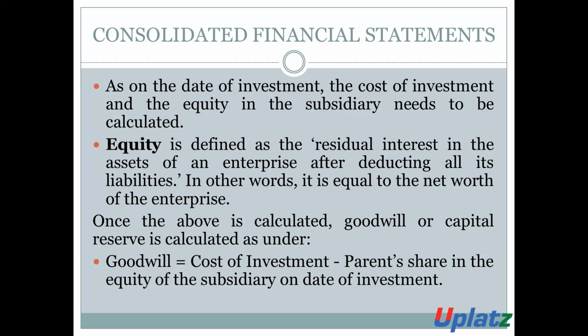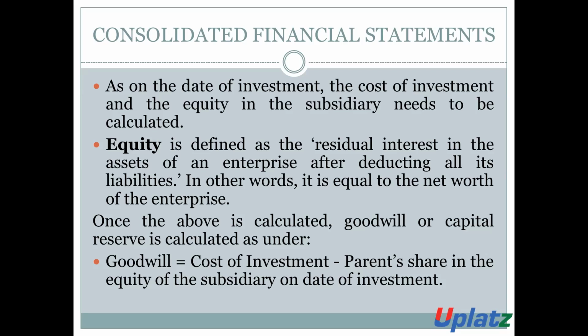Once the above is calculated, the goodwill or the capital reserve is calculated as under. When we calculate the amount of investment and the equity, on the basis of this calculation we can calculate the amount of goodwill and the amount of capital reserve. The formula is: goodwill is equal to cost of investment minus parent share in the equity of the subsidiary on the date of investment.